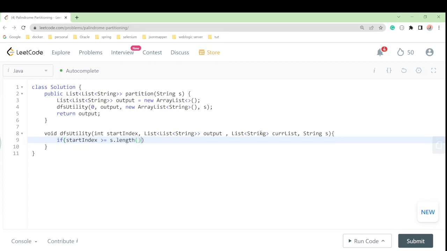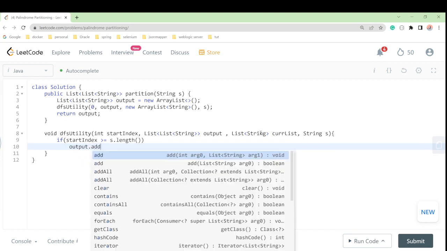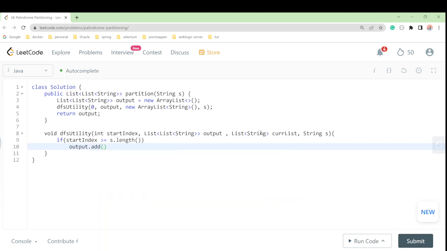Actually this is a string, so we will add that to the output. We have our output, we will say add, and we will add our current list, right? We have to initialize that, right?